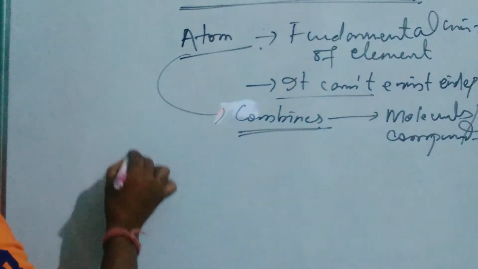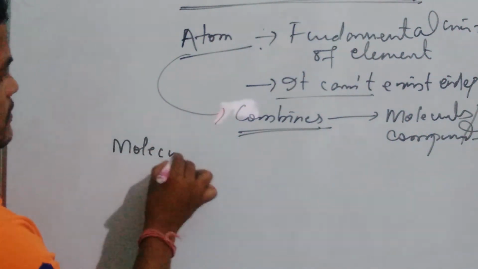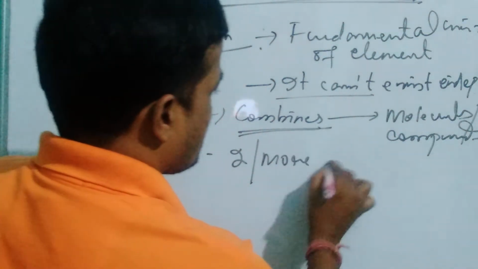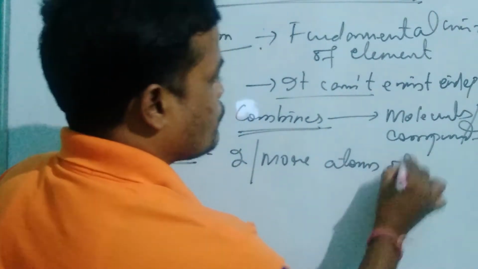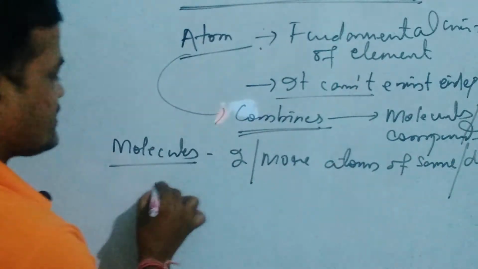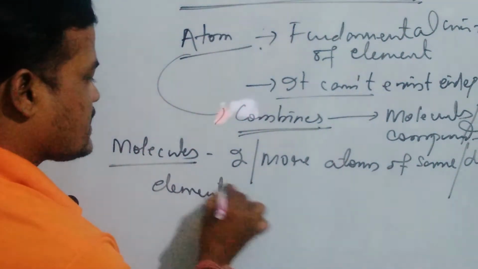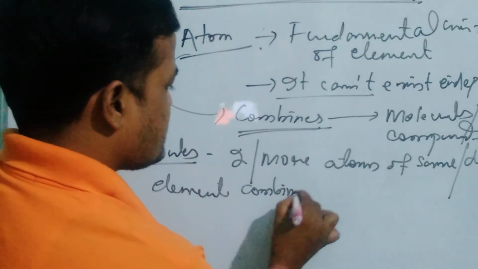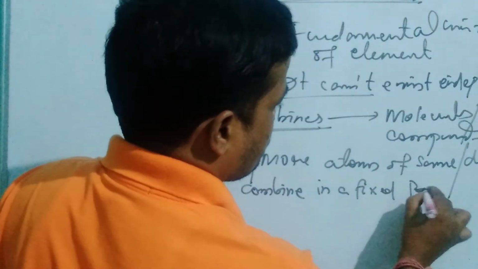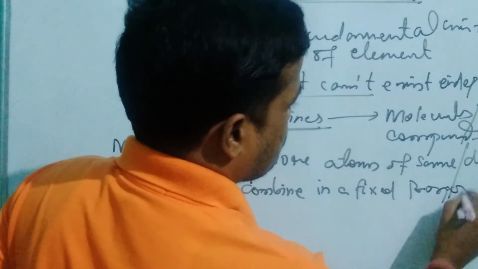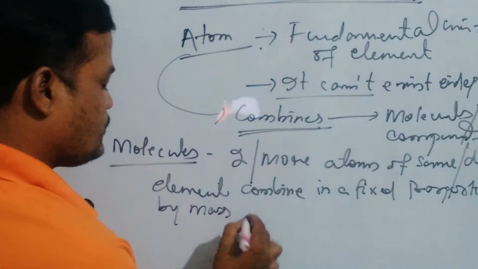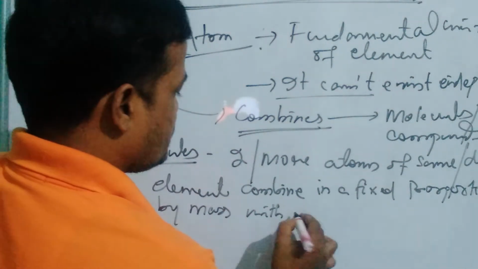Then what are molecules? Two or more atoms of the same or different elements combine in a fixed proportion by mass with a strong force of attraction, with chemical bonds.